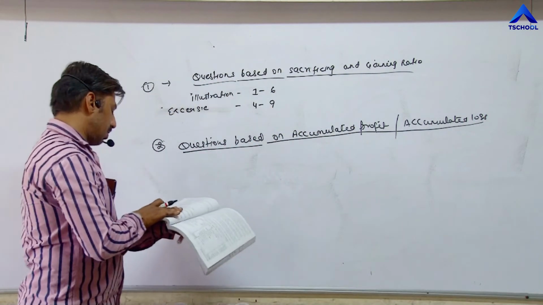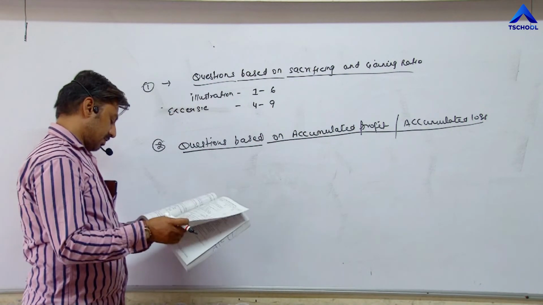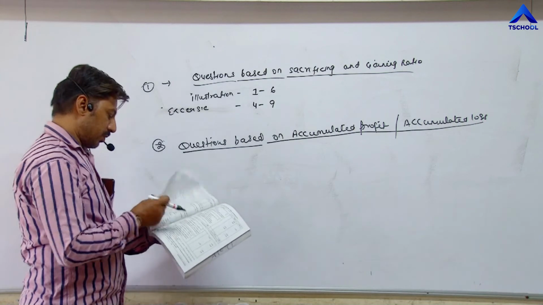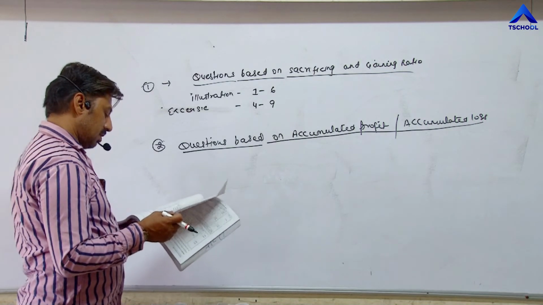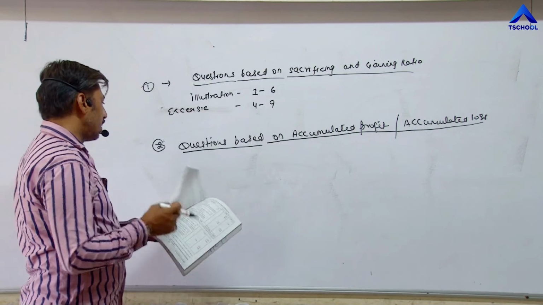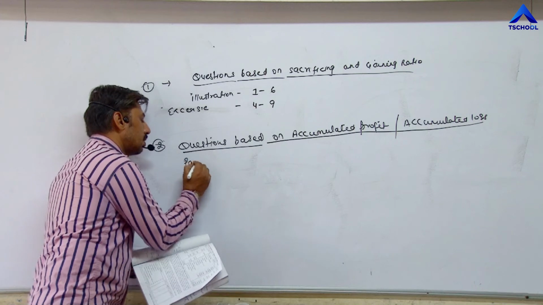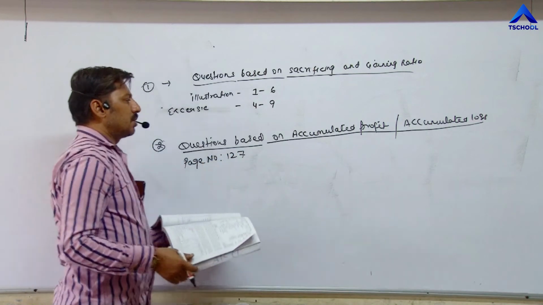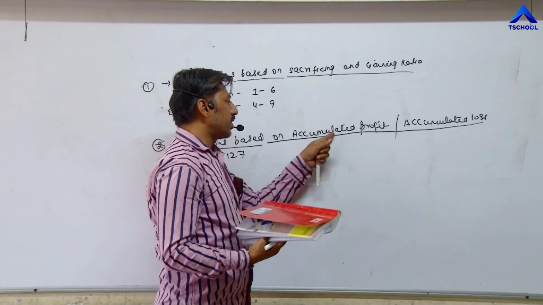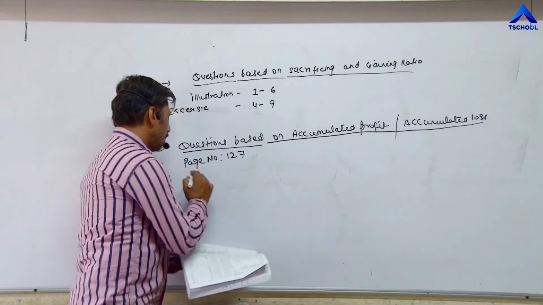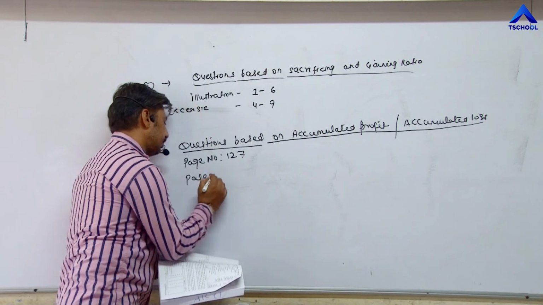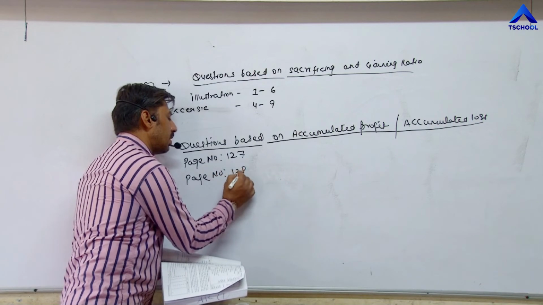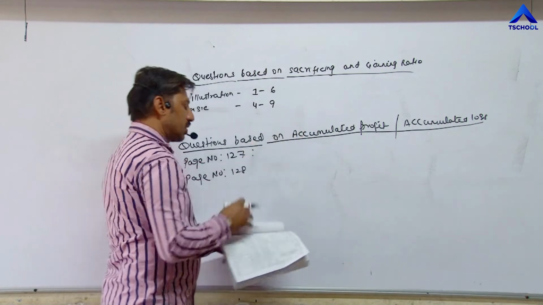Items are given on page number 127 and 128. On page number 127, items of accumulated profit is given, and on page number 128, items of accumulated loss is given.